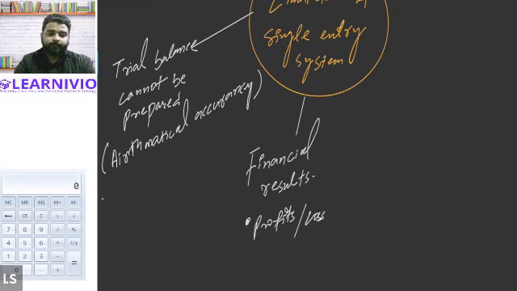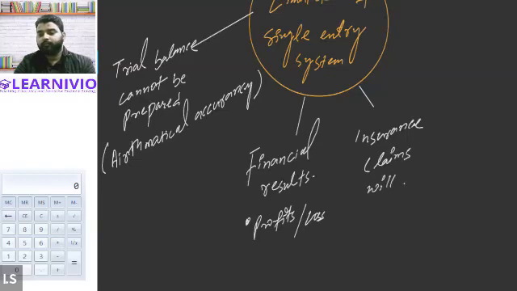Then the owner will face difficulty in claiming insurance. Insurance claims will be difficult.